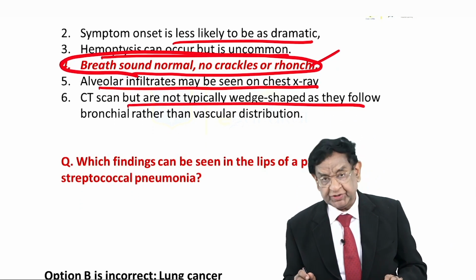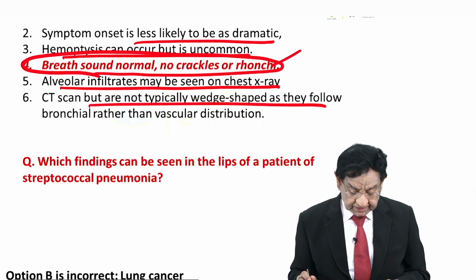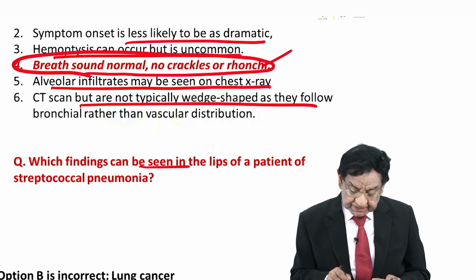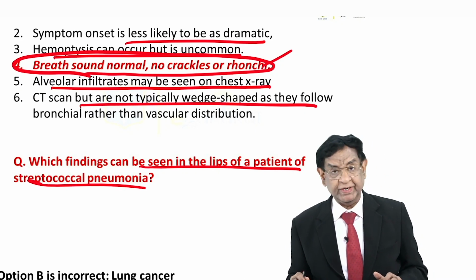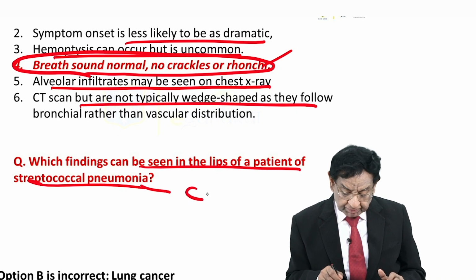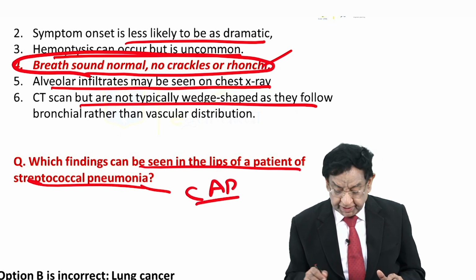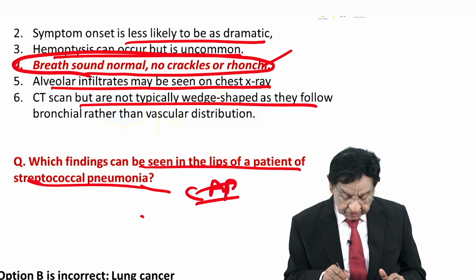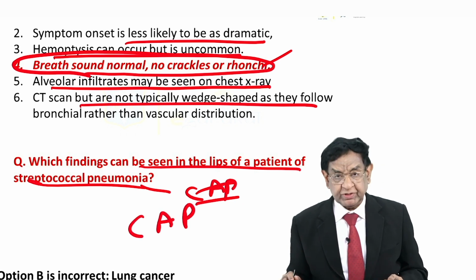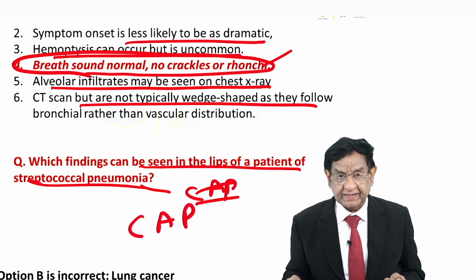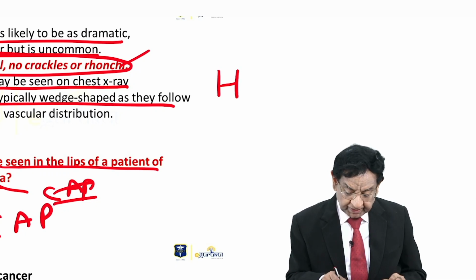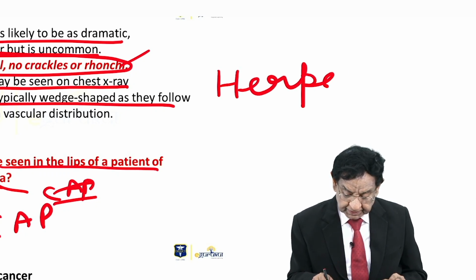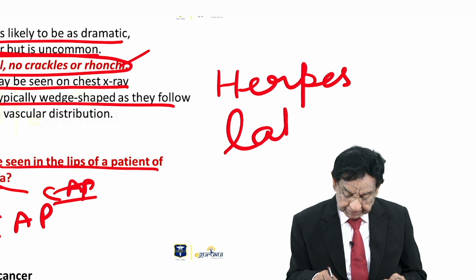But again, I have a question for you. Stop the video, write down the answer. Tell me which finding can be seen in the lips of a patient of streptococcal lobar pneumonia. We know very well this is the most common cause of community-acquired pneumonia. My question is, what finding in the lips can we see in case of streptococcal pneumonia? Stop the video. The answer to this question is that the patient usually may have herpes labialis.